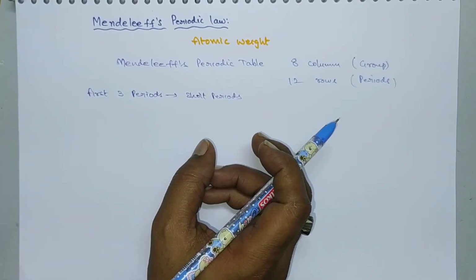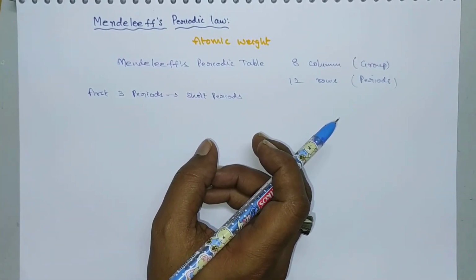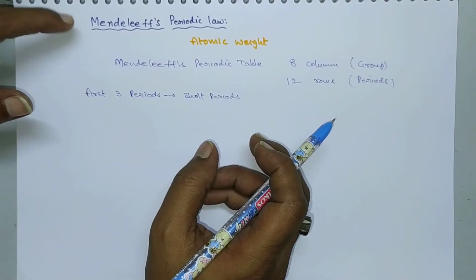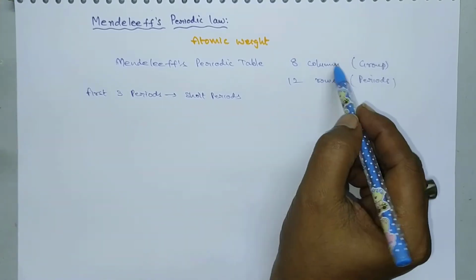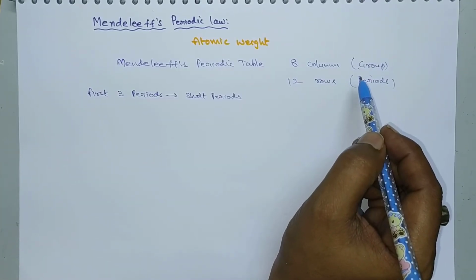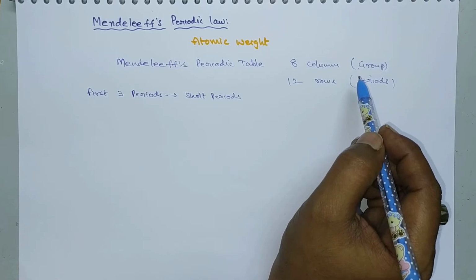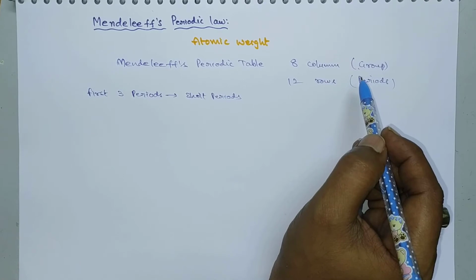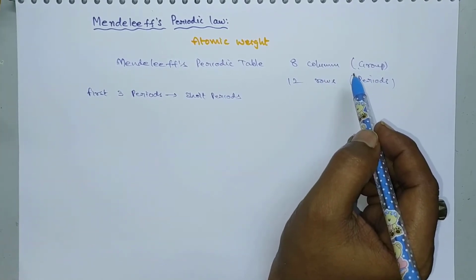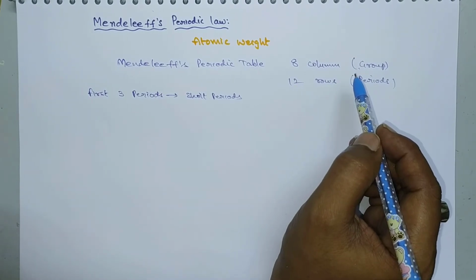In most of the examinations, many questions are asked based upon this Mendeleev periodic law or Mendeleev periodic table. For example, how many groups are there and how many periods are there in Mendeleev periodic table? And sometimes questions depend upon the elements present in it, such as what are the different types of elements? So we have to discuss all these properties. Let us discuss one by one, so concentrate.